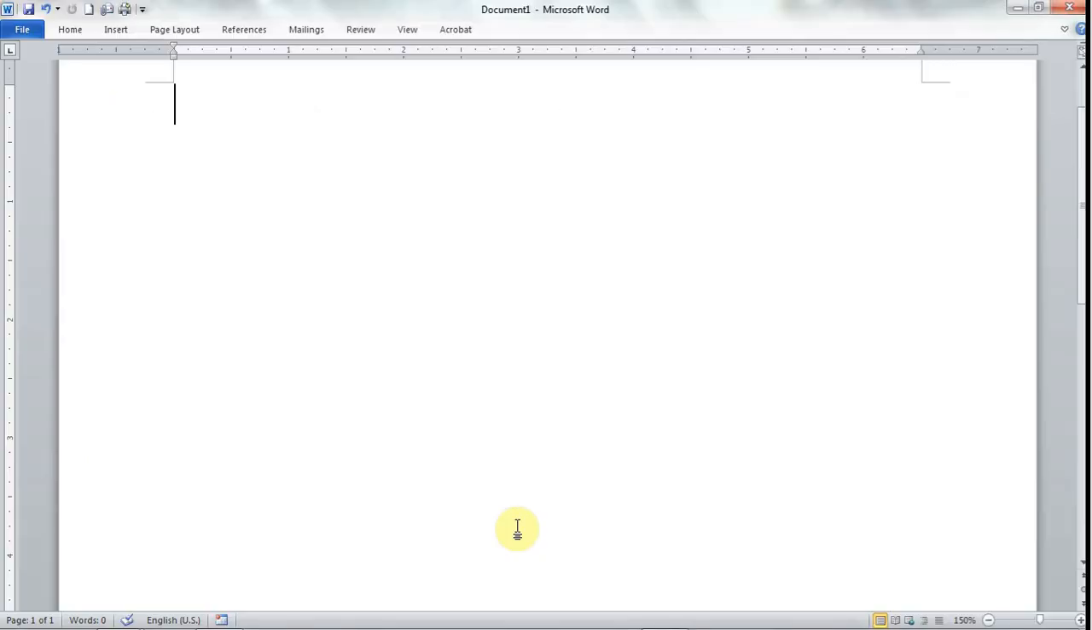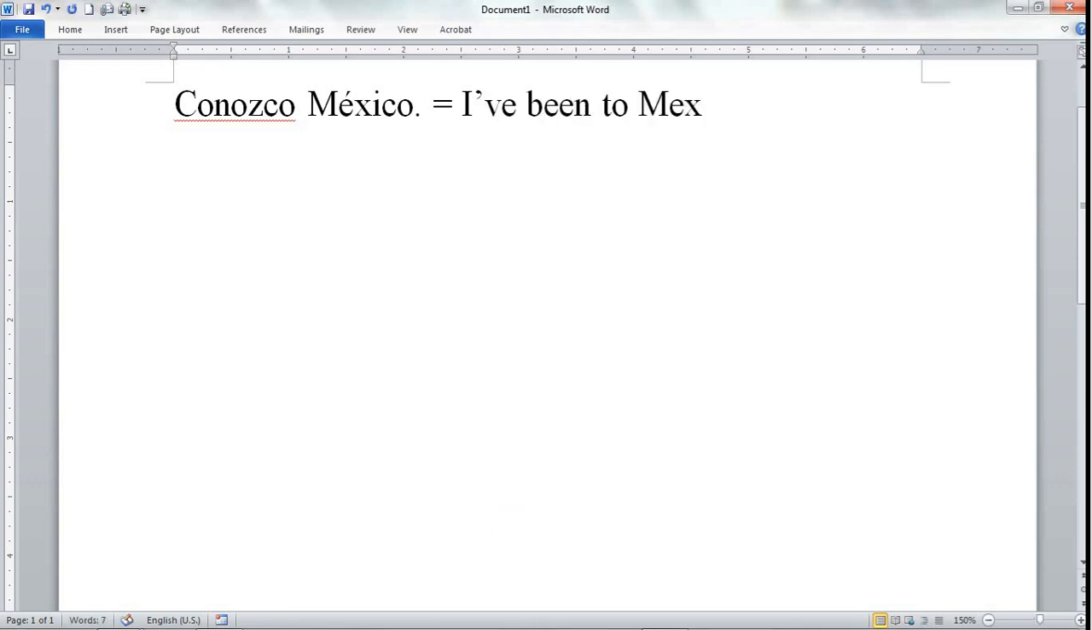So, conocer, being acquainted with. Conozco, first let's do a country, a place. Conozco Mexico. Many times that would be translated as I've been to Mexico. Even though you're only saying I know Mexico, that means because you have had that experience. The conocer is also used for experience. Experience, acquaintance, familiarity.